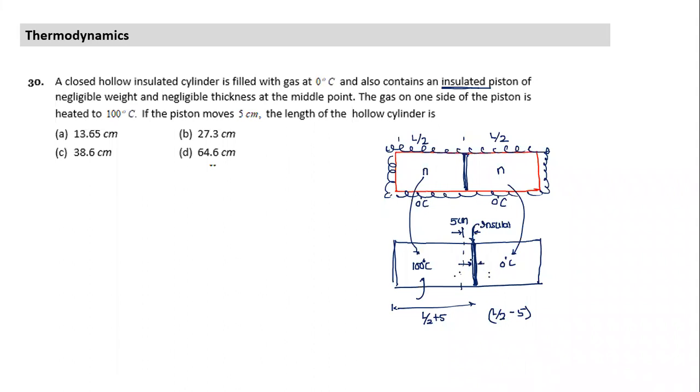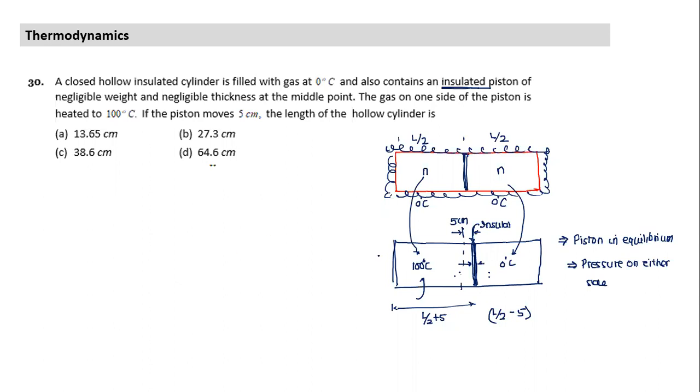Is that difficult to arrive at? Whenever you have a smooth piston, it implies that when it comes to rest, the pressure on either side is equal. Had it been vertical, then weight would come in. But in the case of horizontal, the piston in equilibrium implies what? So can I form an equation now? In equilibrium, pressure on either side is equal, and the number of moles are equal.